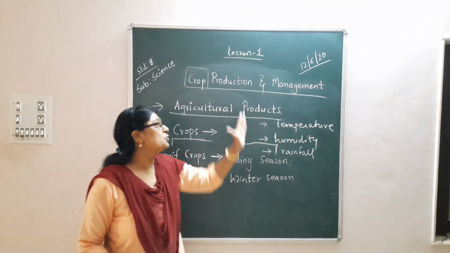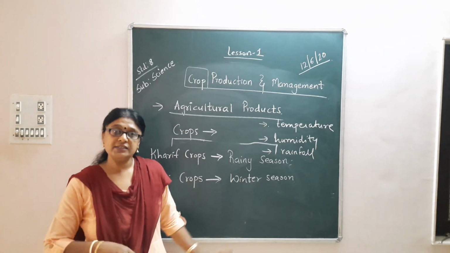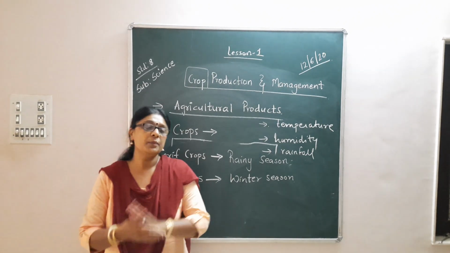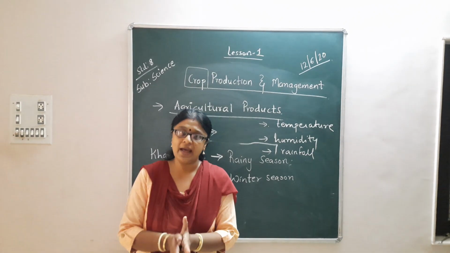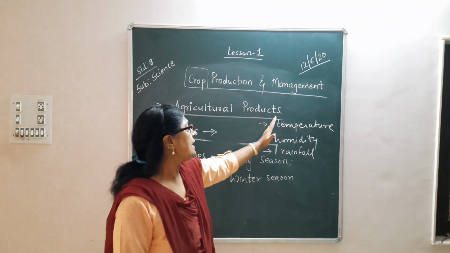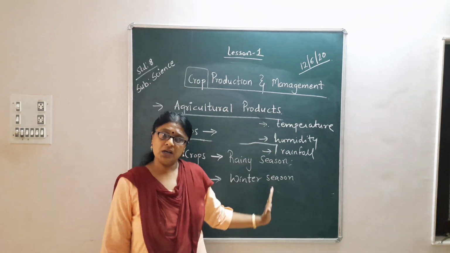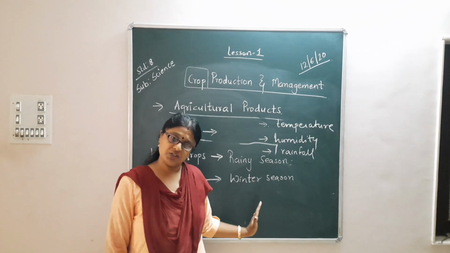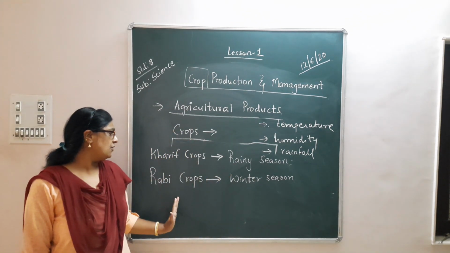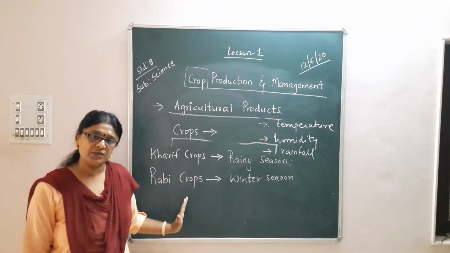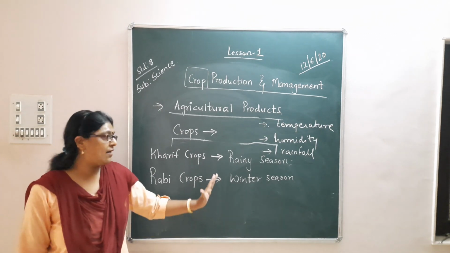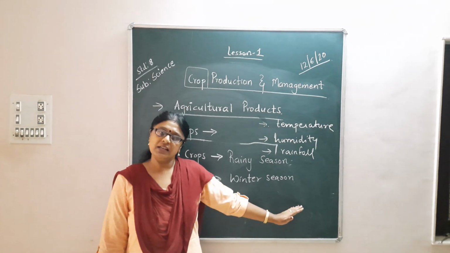Okay children, so we stop here. I request you to please read the first and second page of your PDF file or textbook, whatever you are having, and keep in mind the key words that we have learnt today and the definitions of Kharif crops and Rabi crops. Okay, just go through it, and if you have any doubts, you can ask me in the stipulated time.